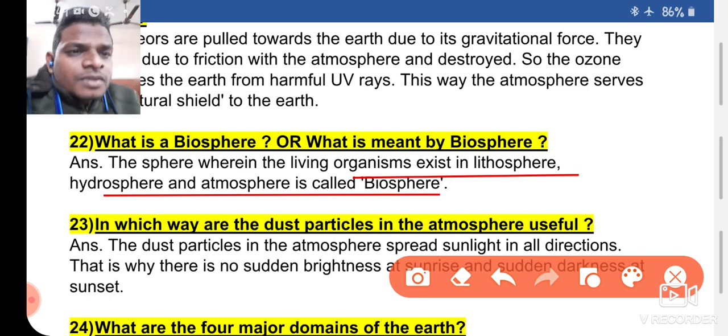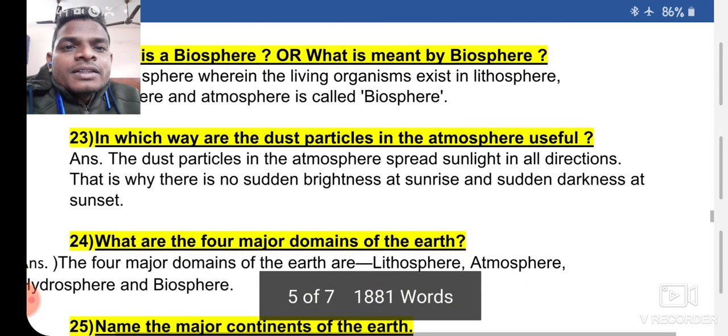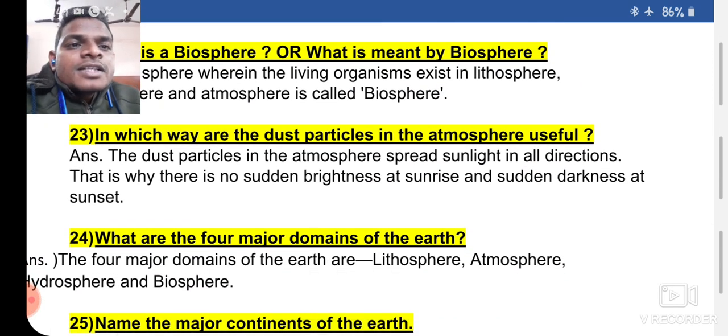Number 23. In which way are the dust particles in the atmosphere useful? They are useful to spread the sunlight in all directions, and that's why there is no sudden brightness or sudden darkness at the sunset. At the sunset there is no sudden darkness, and when the sun rises there is no sudden brightness due to the dust particles in the atmosphere.